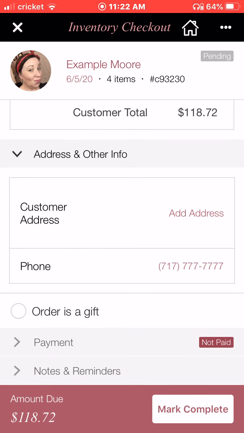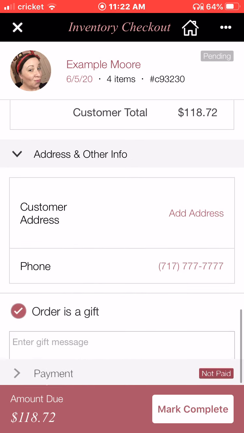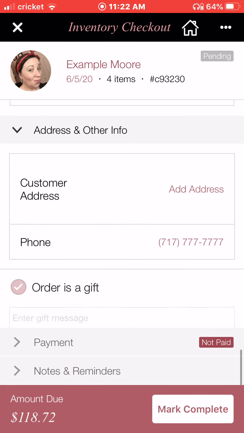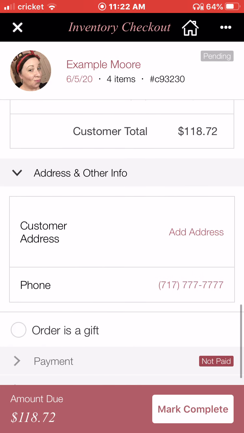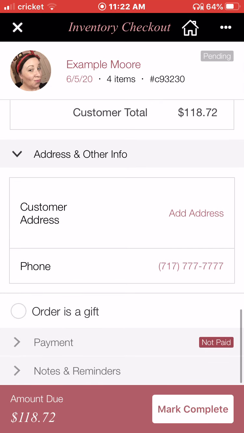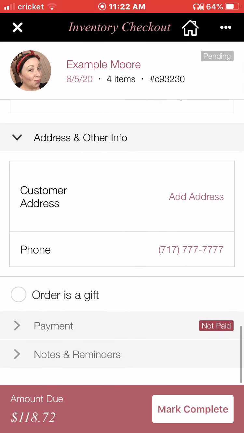I can add that right in there. Okay. Order as a gift. I could put that as a gift if I need a gift message. That's really for you. It's an inventory order, so you probably won't use it too often. But here's what I love about this.